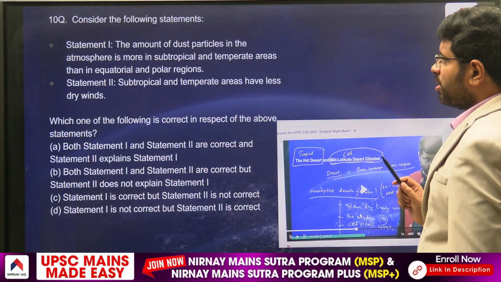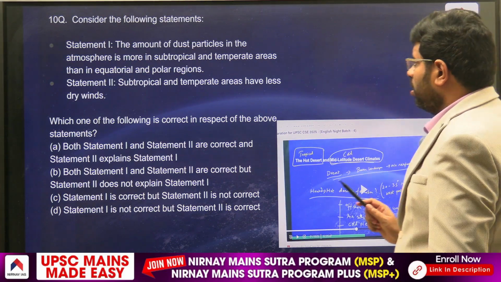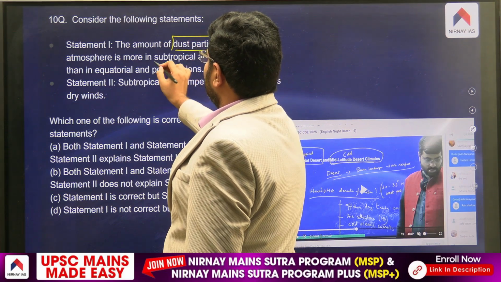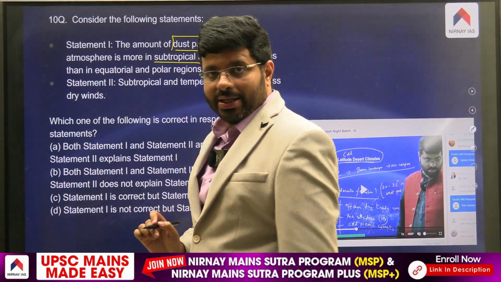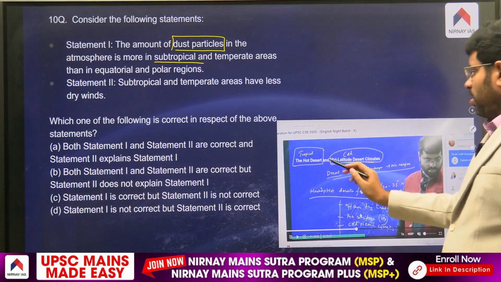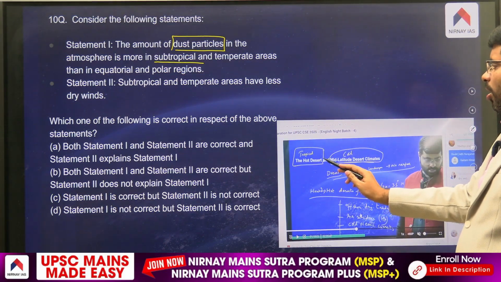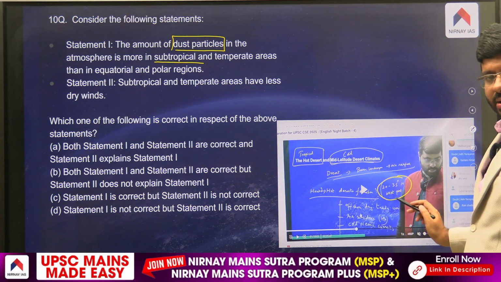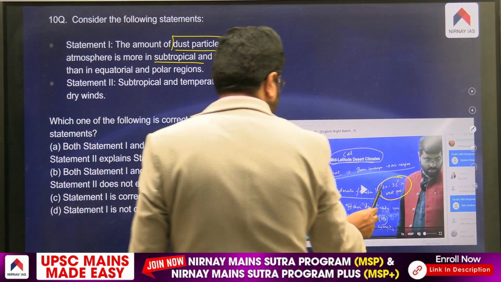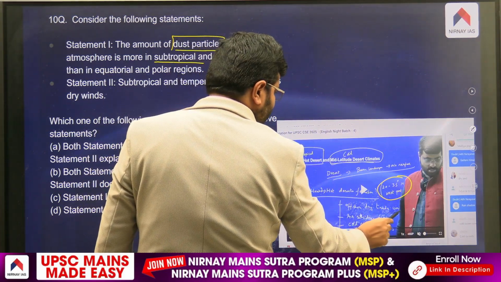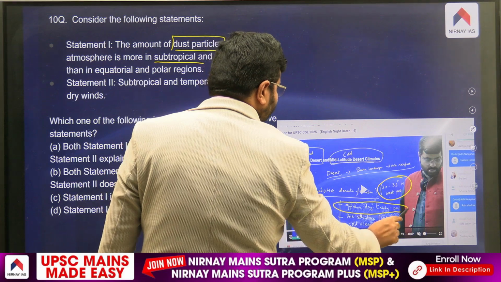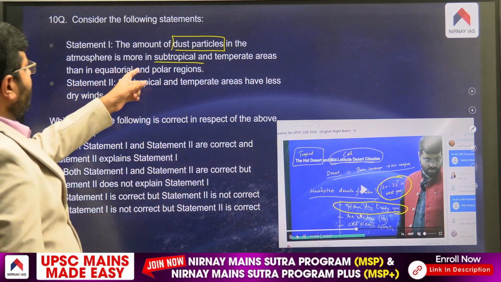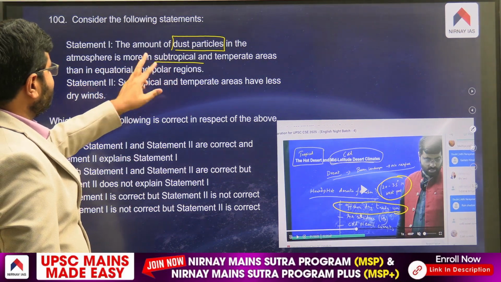Then the next question, you can see here, they're asking about dust particles, how there are more in the tropical, subtropical areas. I have clearly mentioned here, when you are talking about the tropical hot deserts, this is nothing but 20 to 35 degree latitude, clearly mentioned in the class. Then you can see here, this is a part of the dry area, is what I have mentioned. Because of the dryness, there will be more dust particles.